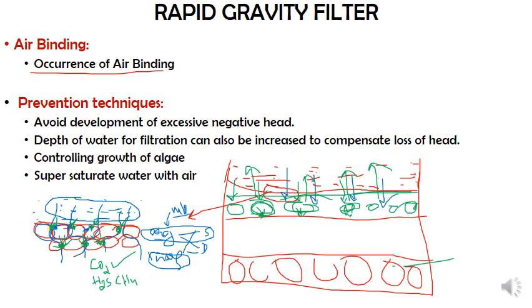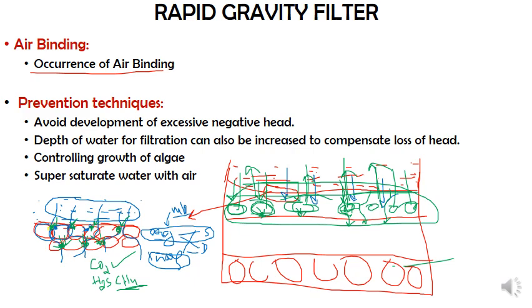Because of those air voids, the water will not pass through the air because of the pressure, so it will just go to the side and then filtrate down. So the amount of effective filtration will be less, and again your efficiency will come down. One more important thing: if the gas is methane, and the temperature is increased, or the pressure is increased, there is a chance of it exploding. That is dangerous for the workers and the treatment unit. So that's why we want to reduce this. This is what we mean by the air binding problem.